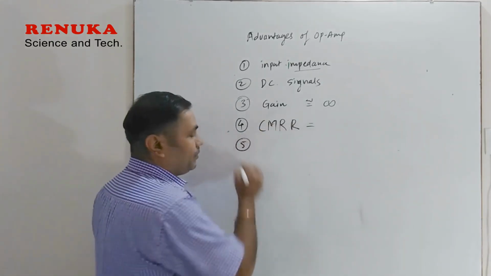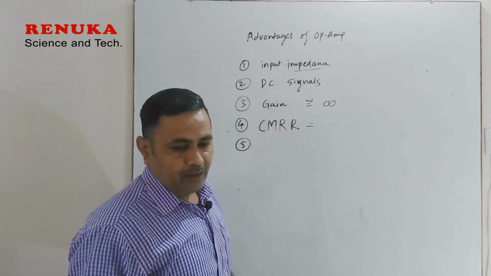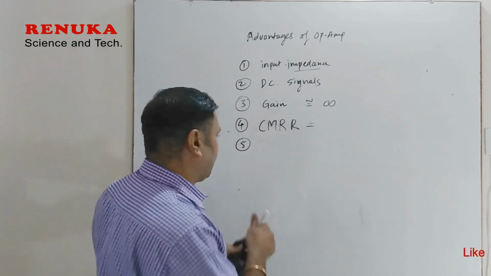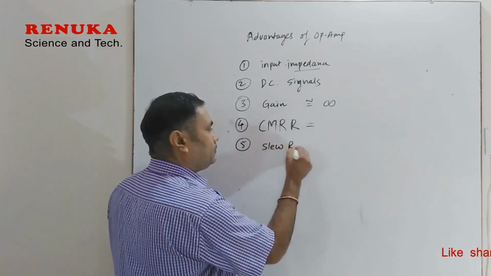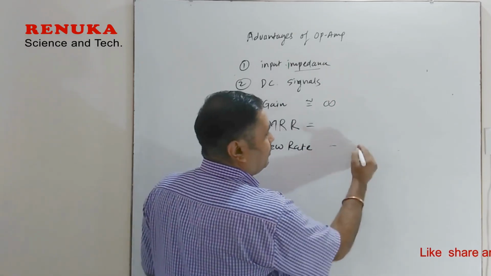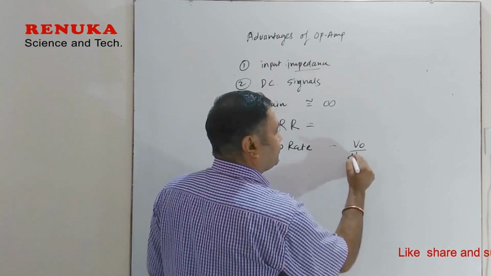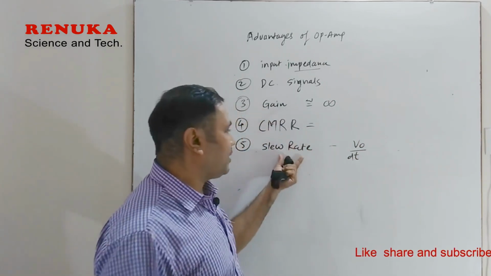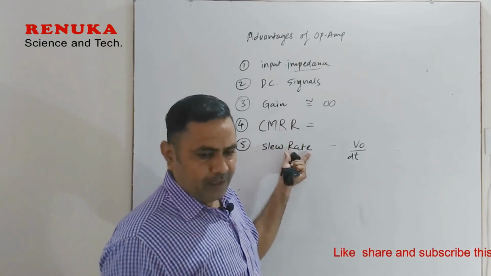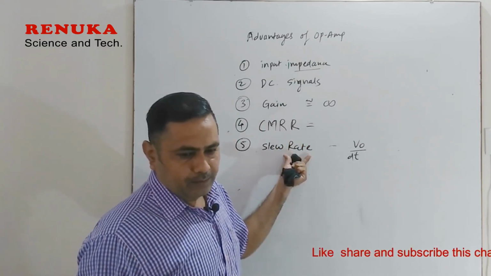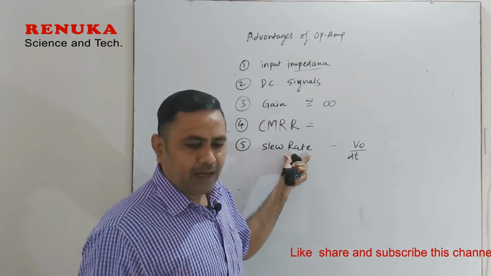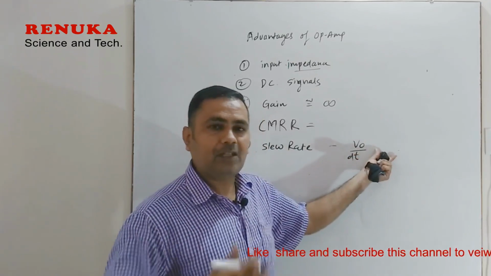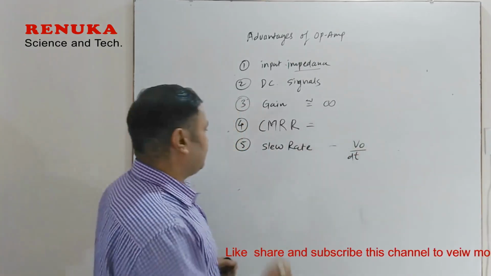The fifth advantage is that the slew rate of this operational amplifier is much higher. Now what is meant by slew rate? It is nothing but the maximum rate of change of output with respect to time. This factor is called slew rate. This slew rate is a main thing, and it is much higher in an operational amplifier. So that is the fifth factor.